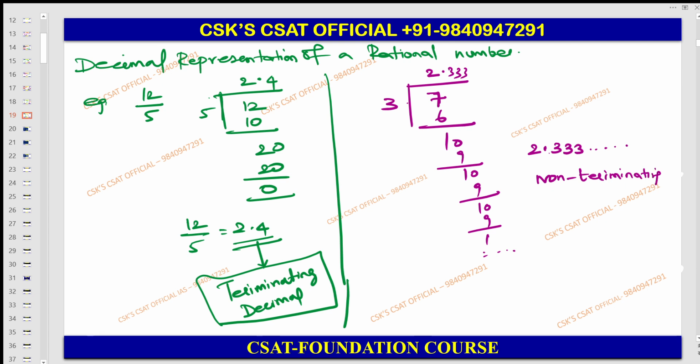Guys, understood the difference between terminating decimal and non-terminating decimal? Okay, fine. So can we write this as 2.3 bar? What do you mean by the bar? The bar over the digit, or the group of digits, means that it is repeating itself indefinitely. The bar defines it is repeating indefinitely. Please understand, indefinitely. That word is also very important.